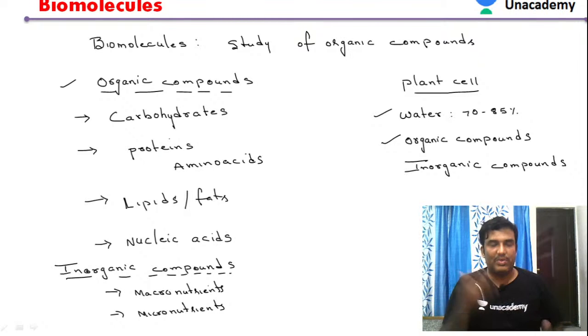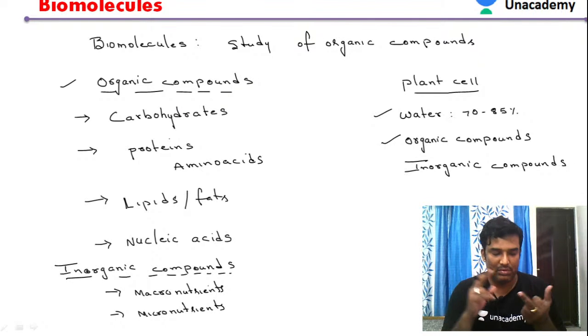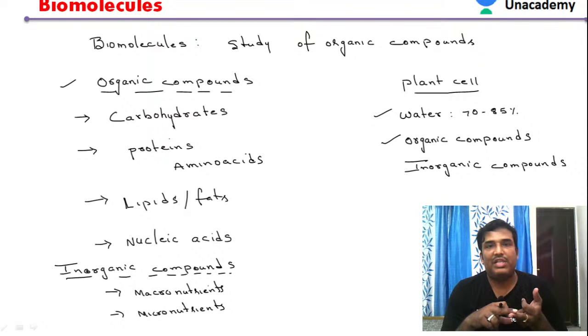Once again, how do we define biomolecules? It involves the study of organic compounds like carbohydrates, proteins, lipids and nucleic acids, and also inorganic compounds like macronutrients as well as micronutrients. This is about the composition of a cell.